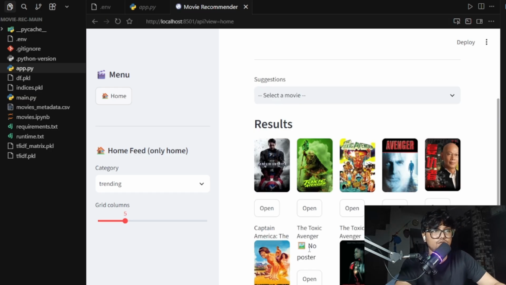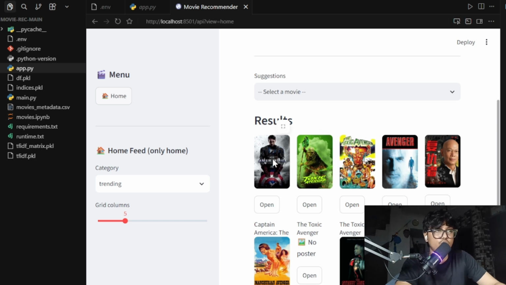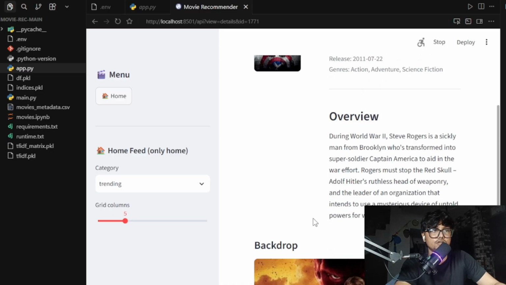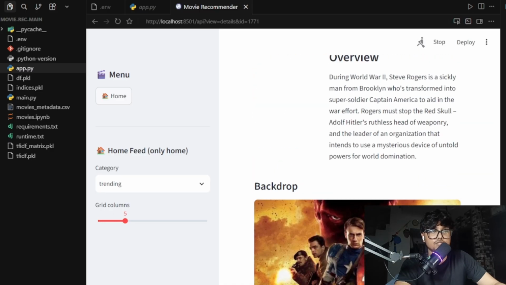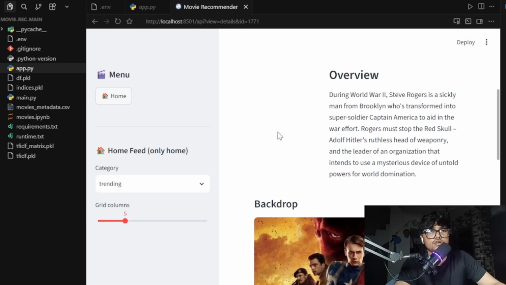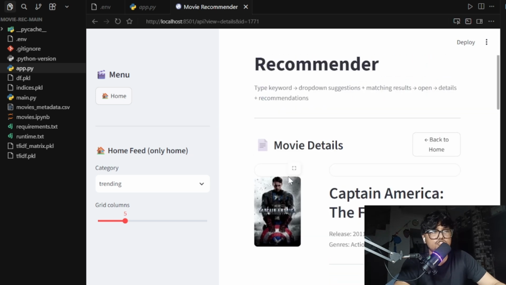Now I got some recommendations. When I click on Civil War or Captain America, the first Avenger, here we can see the overview part as well. So the end-to-end working flow is like this. Here is a full example: the user types Avengers, Streamlit calls TMDB search, and the backend gets matching movies from TMDB. The user selects one movie and opens it. Streamlit loads the details from the movie ID and then calls the movie search. Then the backend finds the movie and shows it in the UI.